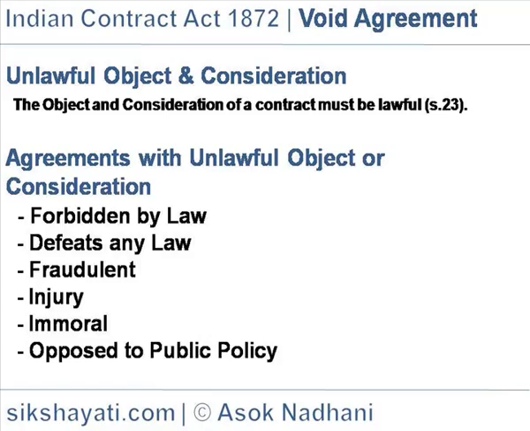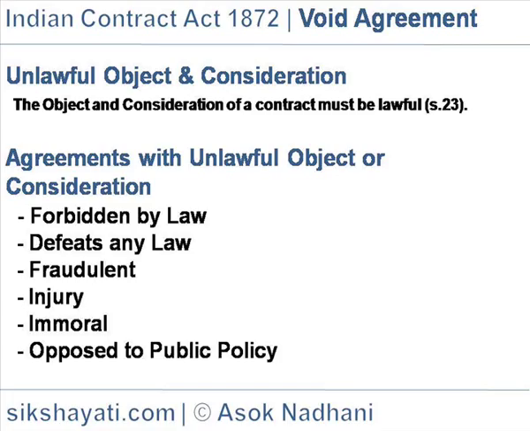The object and consideration of a contract must be lawful. The object means the purpose of the contract. Consideration is the mutual benefit accrued to the parties. So both object and consideration must not be unlawful. A contract with unlawful object is void even if the consideration is lawful.